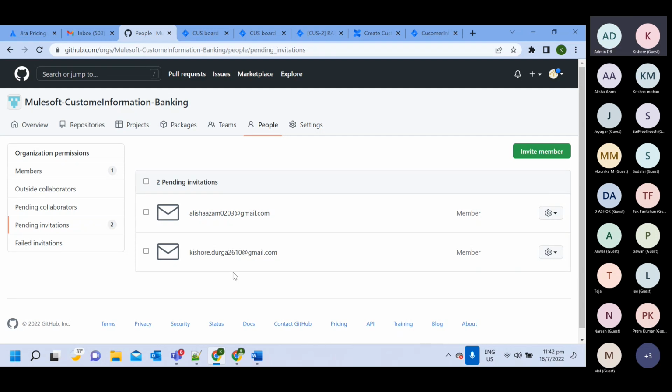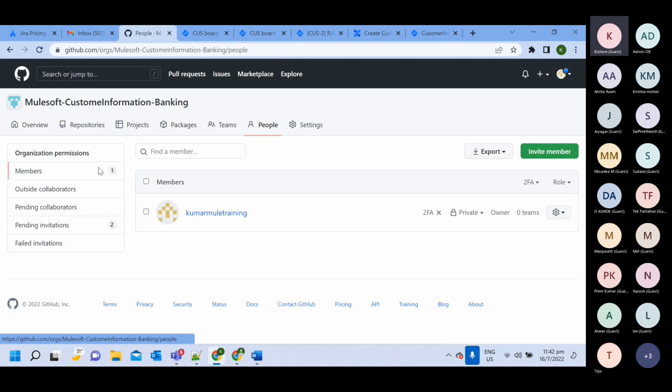Otherwise that link will expire and you will not be able to be part of this team. Please check, I'm already joined in the group.